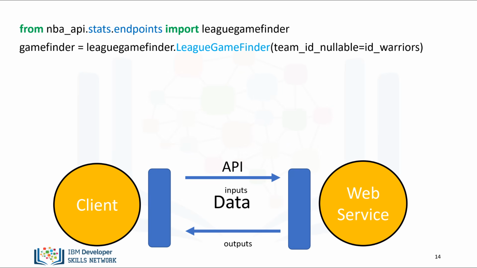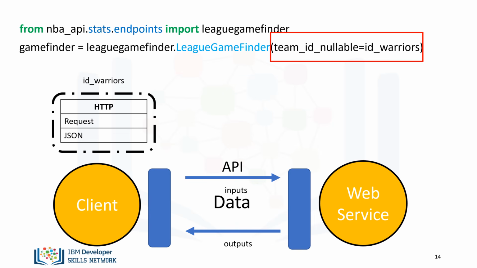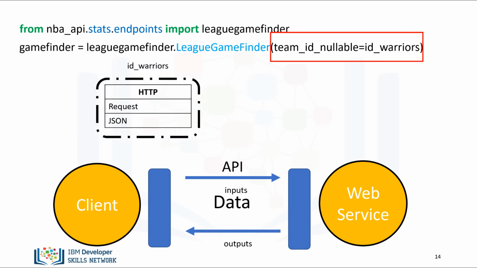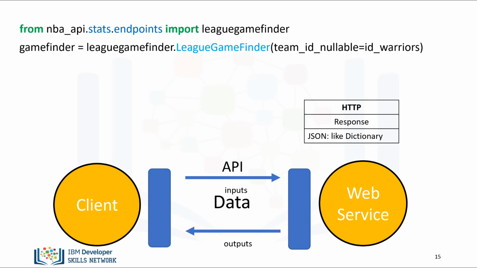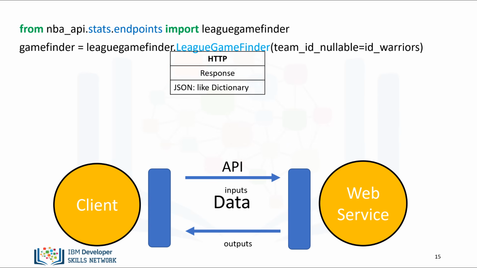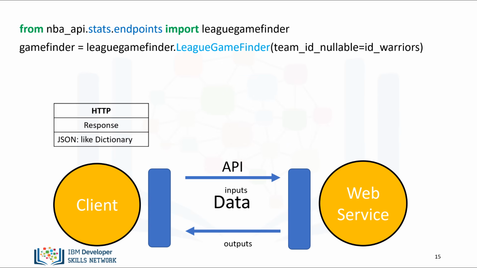The function LeagueGameFinder will make an API call. The parameter team_id_nullable is the unique ID for the Warriors. Under the hood, the NBA API is making an HTTP request. This is transmitted to nba.com. The information requested is provided and is transmitted via an HTTP response. This is assigned to the object gamefinder.